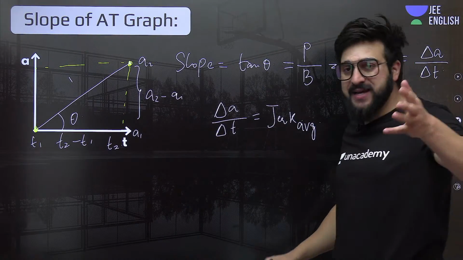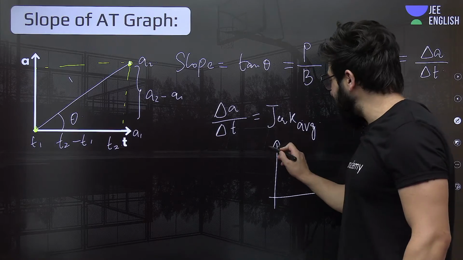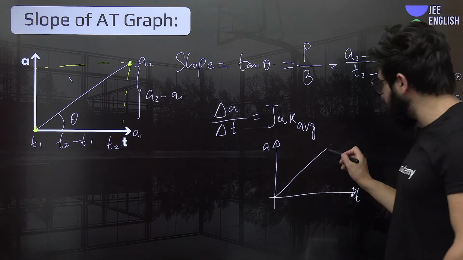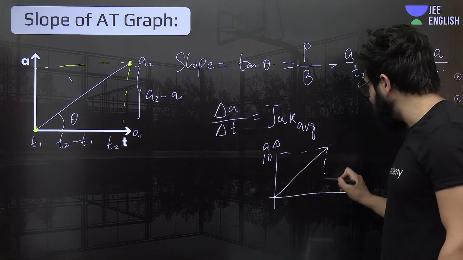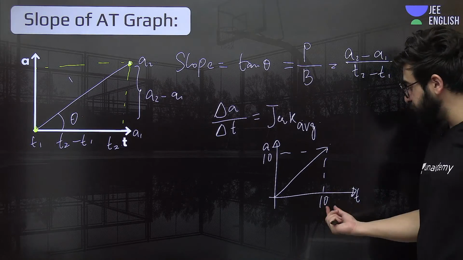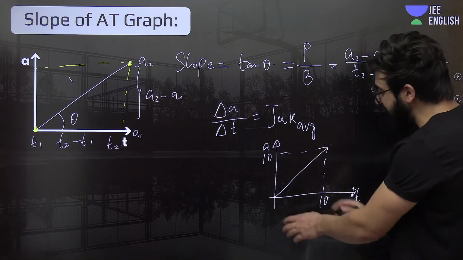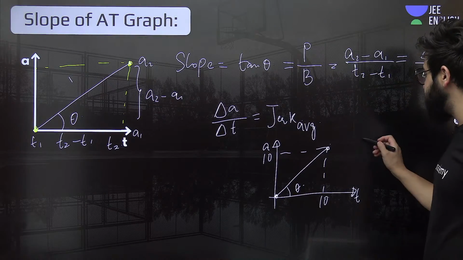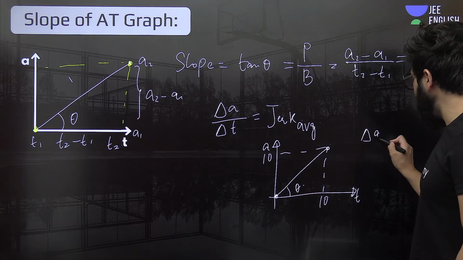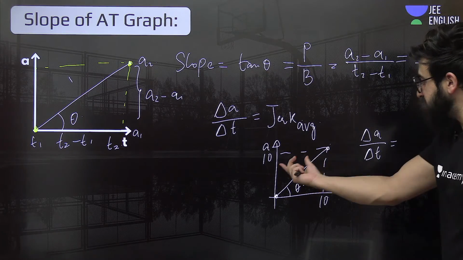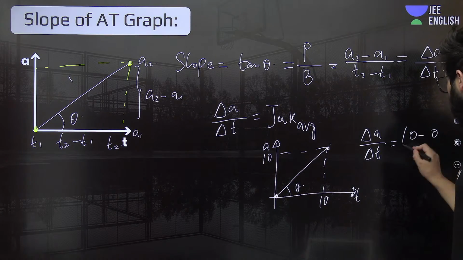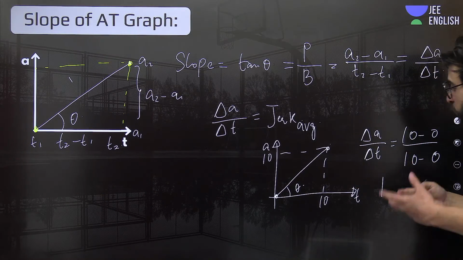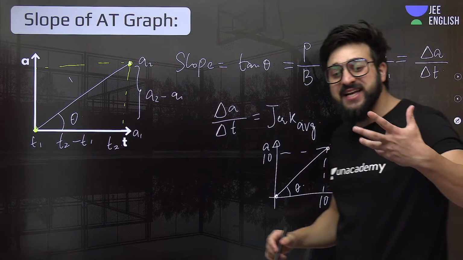Everybody, I'll just give you a simple example over here. For example, if I say this is the acceleration, this is the time over here, and the graph is, for example, coming out to be like this. Acceleration is 10 meter per second square. Over here, time is basically 10 seconds. If I ask you what is the slope from this point to this point, you will say simply that is tan of theta. So what will you exactly say? You will say that is nothing but delta A by delta t. That is nothing but 10 minus 0 upon 10 minus 0. It will be nothing but 1. That is 1 what? 1 will be jerk. What will be the unit?